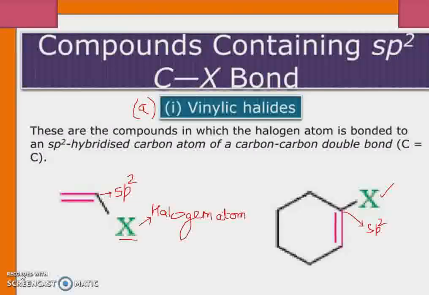In the first example, the halogen atom, that is the X, is directly attached to the sp2 hybridized carbon atom. So it is the example of vinylic halides. In the second example, the halogen atom, that is the X atom, is directly attached to the sp2 hybridized carbon atom. So it is also example of vinylic halides.